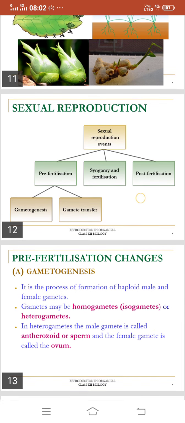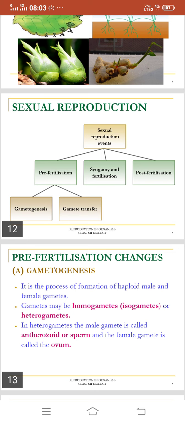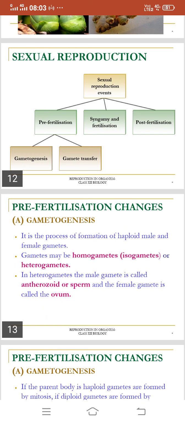And pre-fertilization can be divided into gametogenesis and gamete transfer. These are the two events in pre-fertilization. Now the pre-fertilization changes. The first one is gametogenesis. What is the meaning of gametogenesis?